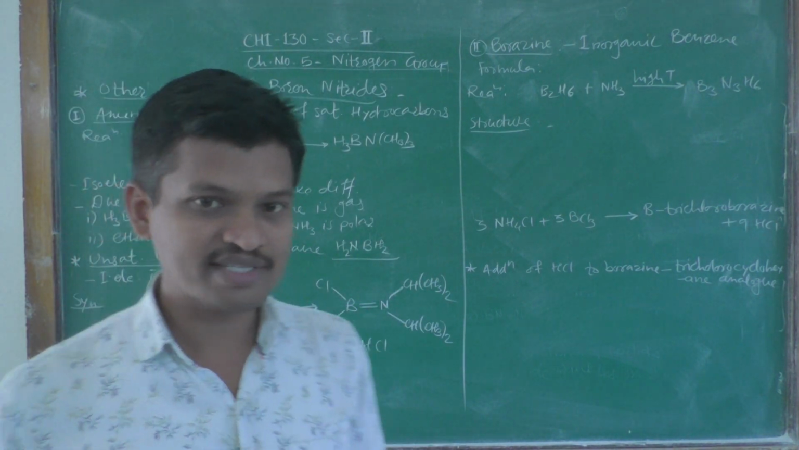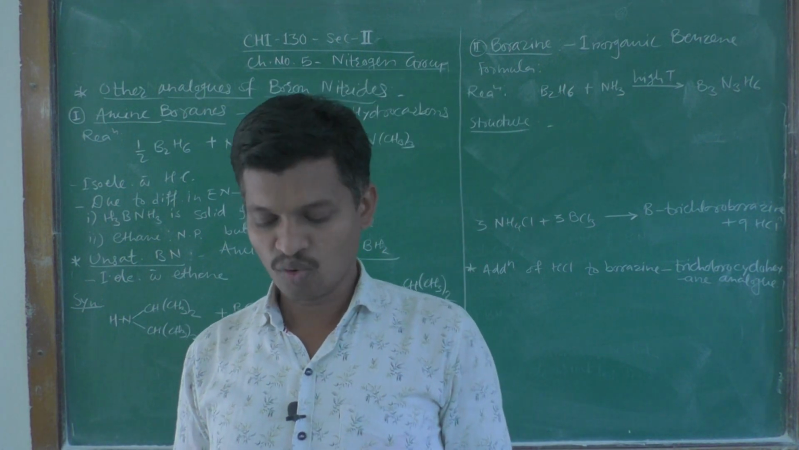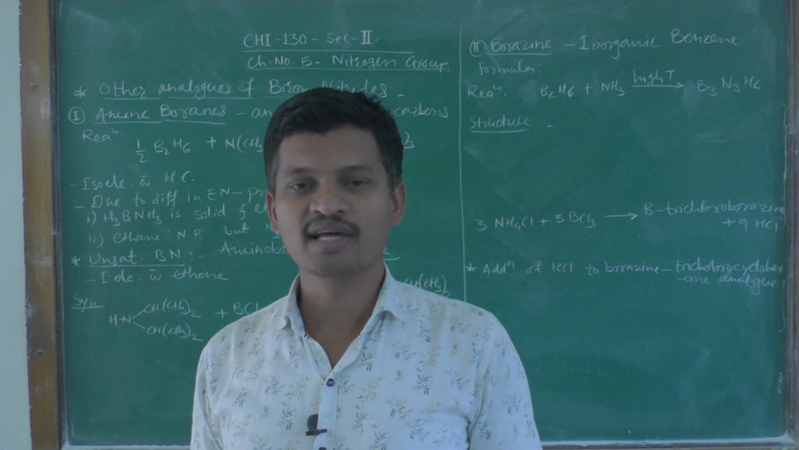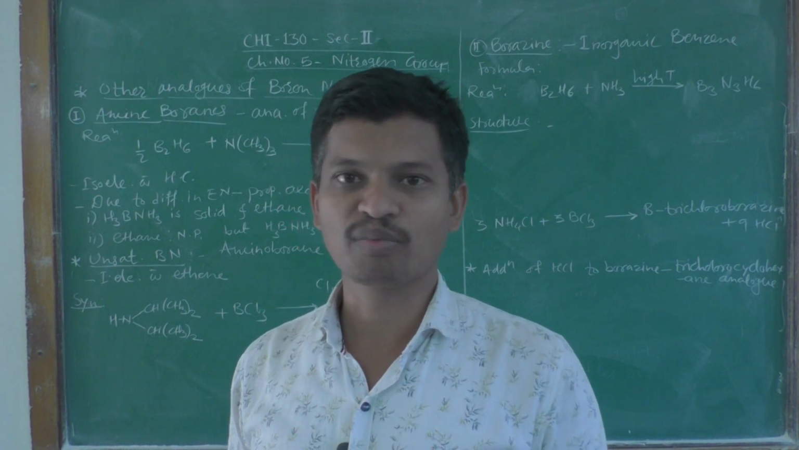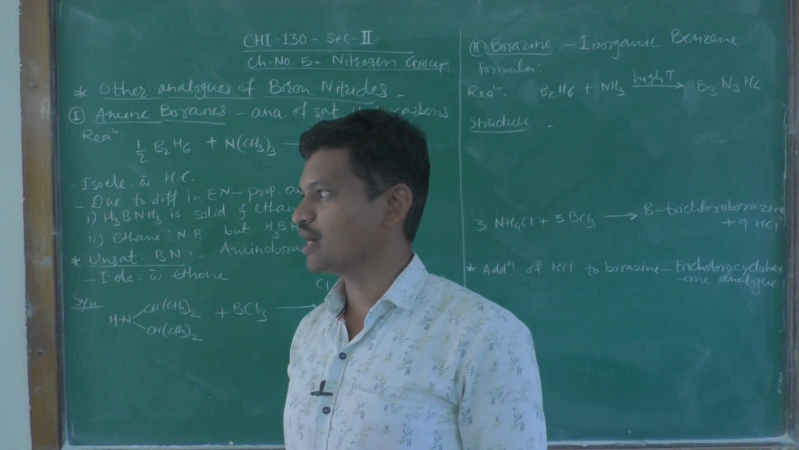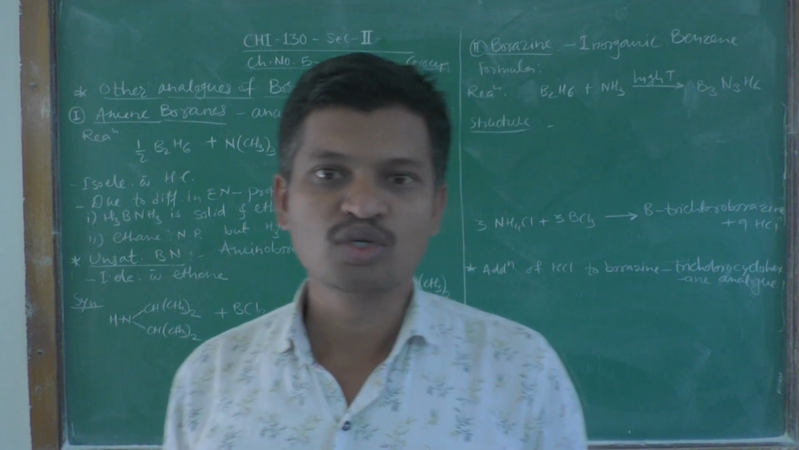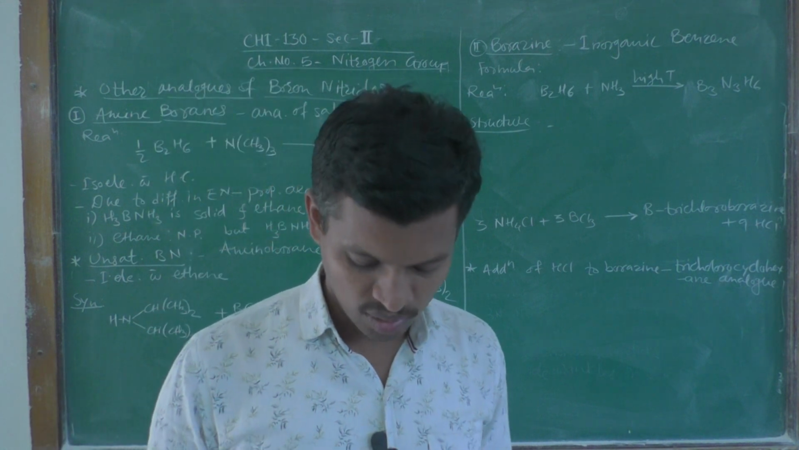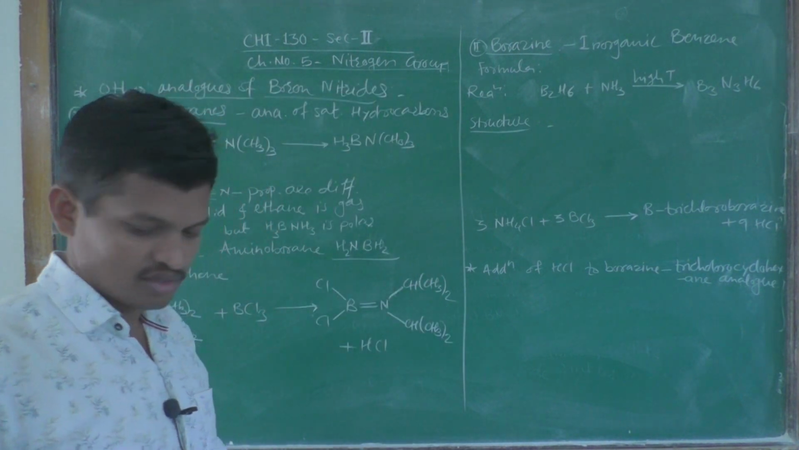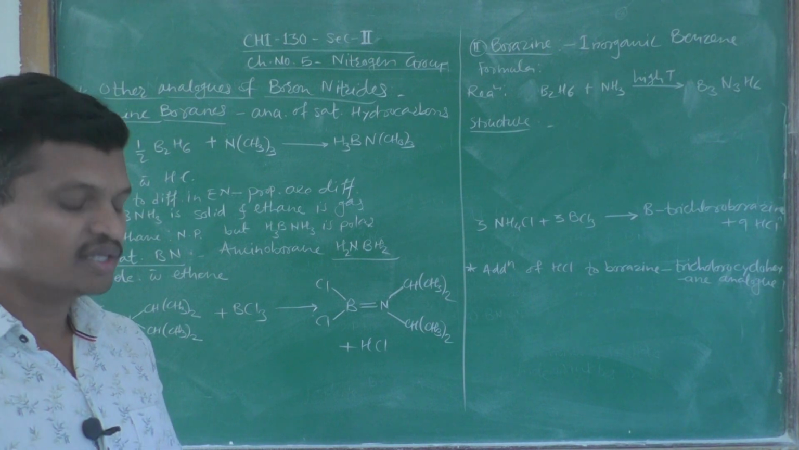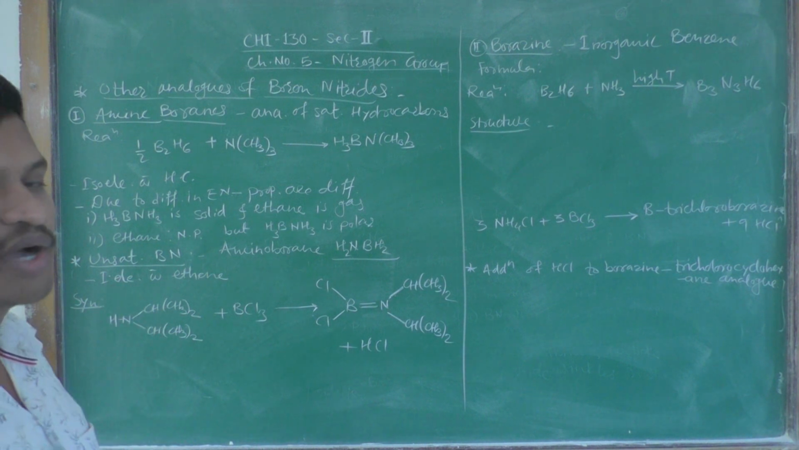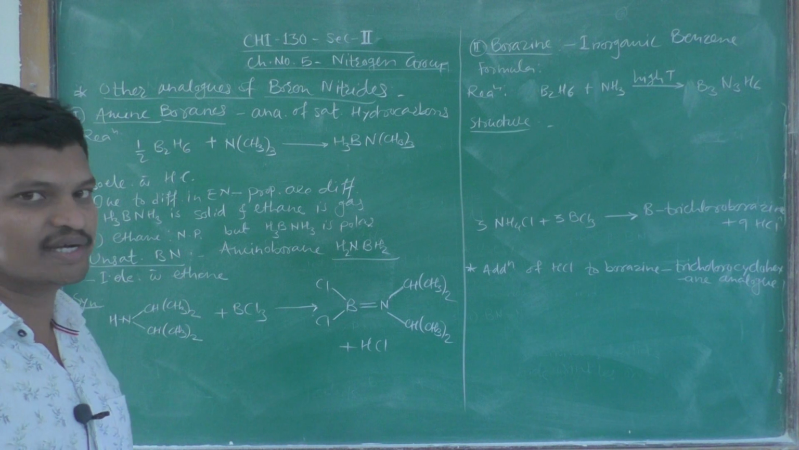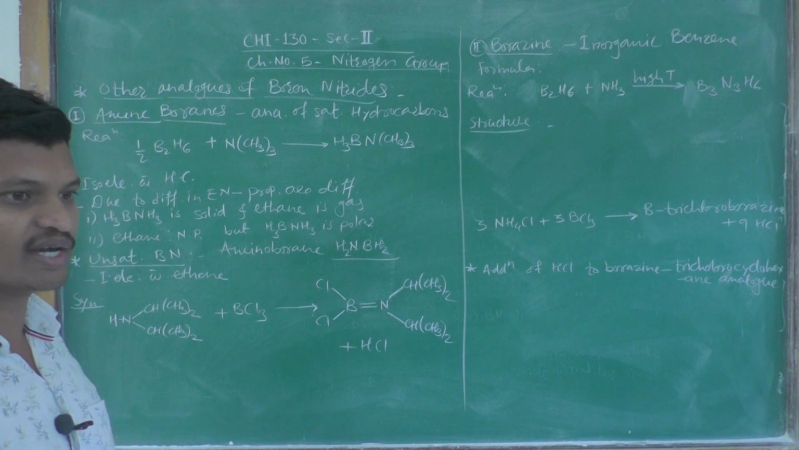The classes of nitrides are mainly saline, covalent and interstitial nitrides, and the boron nitrides belong to the covalent type of nitrides. These are the binary compounds of two elements, nitrogen and boron. Today we are going to learn the remaining part of these boron nitrides, covered under the heading other analogues of boron nitrides.